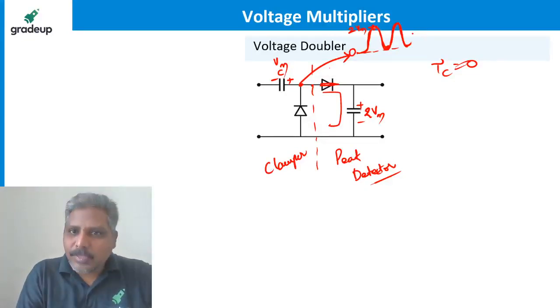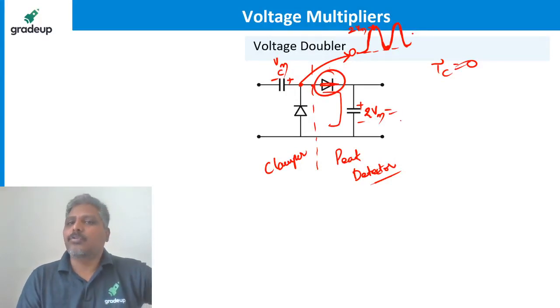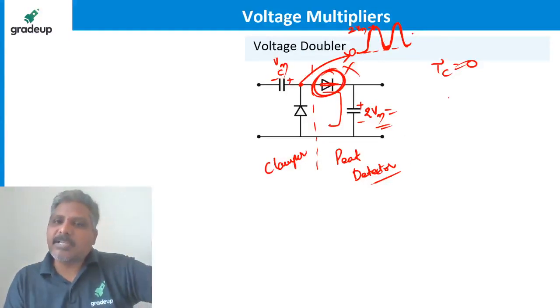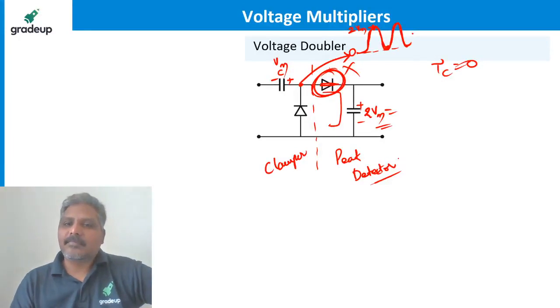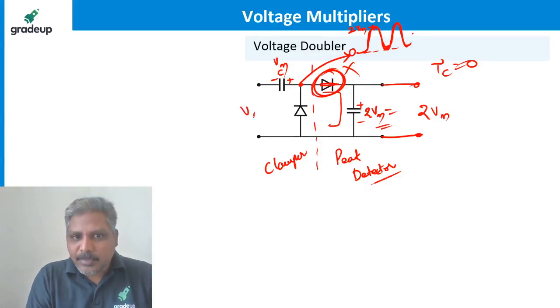After 2 Vm, the input is less than 2 Vm, so the diode becomes reverse biased. So the capacitor voltage remains at 2 Vm, and the diode will never become forward biased again. So if I find the output voltage across this, is it not double the input peak value?